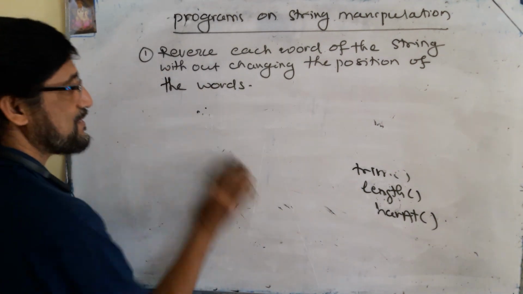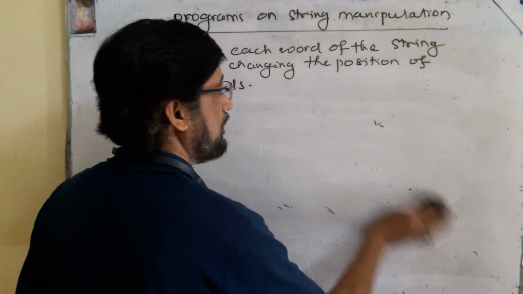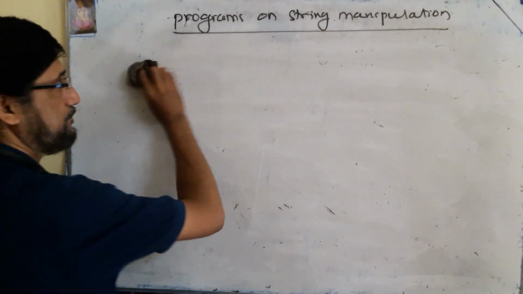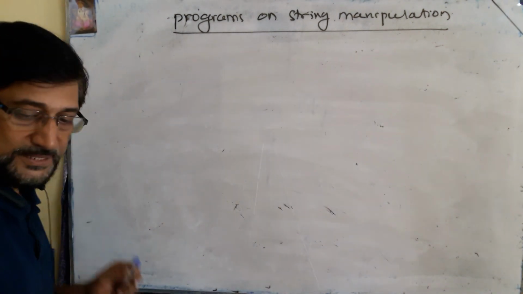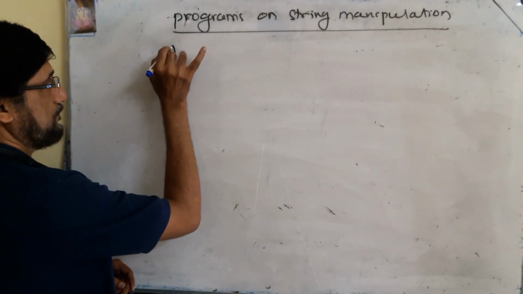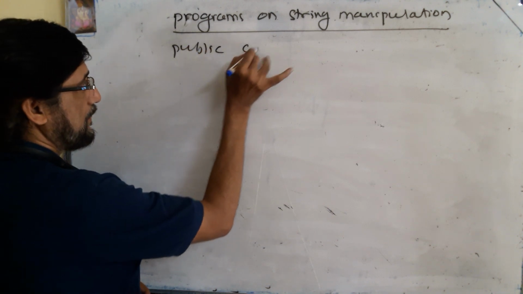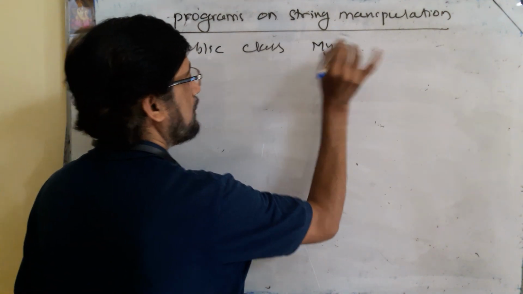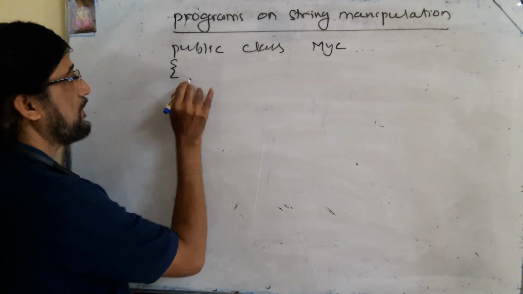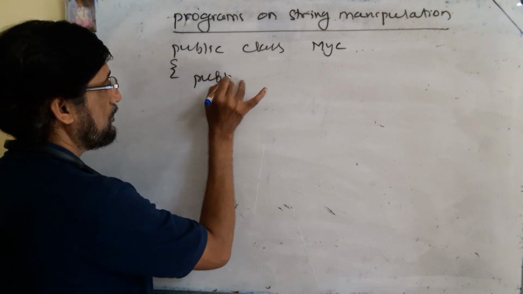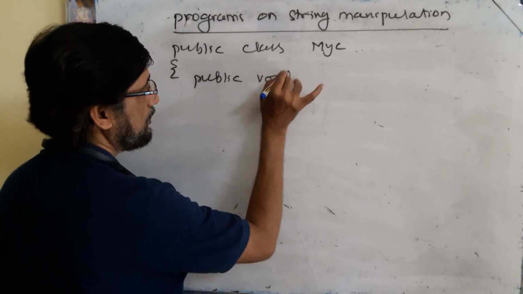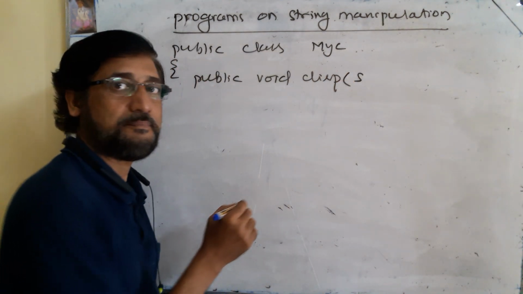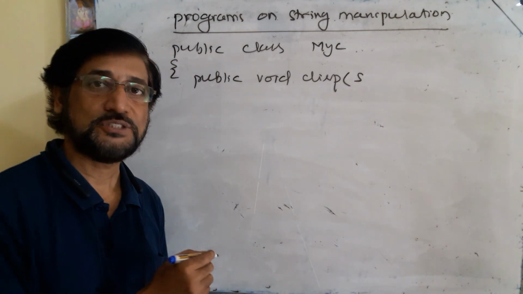So you should know the syntaxes and commands properly, so that you can write a correct program. Okay. So first you start the class. Public class. I am taking MYC as the class name. Okay. Then the method: public void set display method, and I am taking String S as the parameter. If you want, you can input it by using the Scanner class.